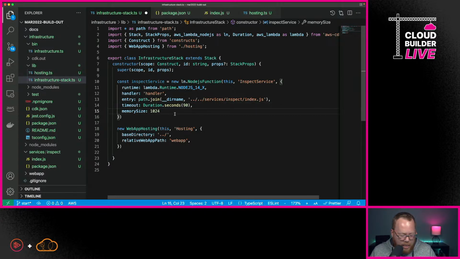Now, the next thing that we're going to need to do is we need to figure out how to actually expose this via API Gateway. And again, this is the managed API service for AWS. And we're specifically going to be using a type of API called HTTP API. So for this to work, we're going to need to bring in some additional packages. The reason is because some of these are not yet a part of AWS CDK lib.